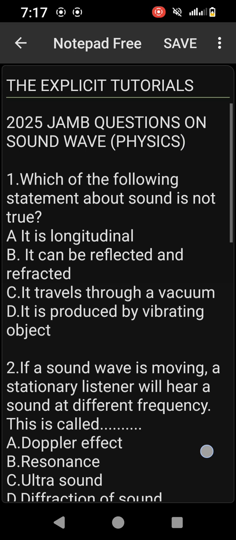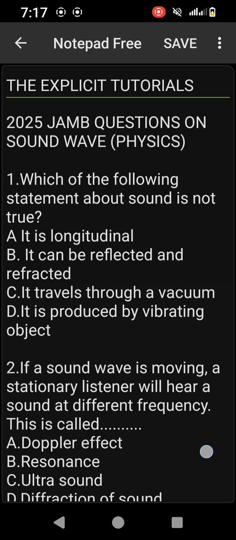Why is it not true? Now, a sound wave is a mechanical wave, alright? And it requires a material medium for its propagation, unlike the electromagnetic waves, which do not require a material medium for their propagation. So it therefore means that every wave that requires a material medium for its propagation does not travel through a vacuum.